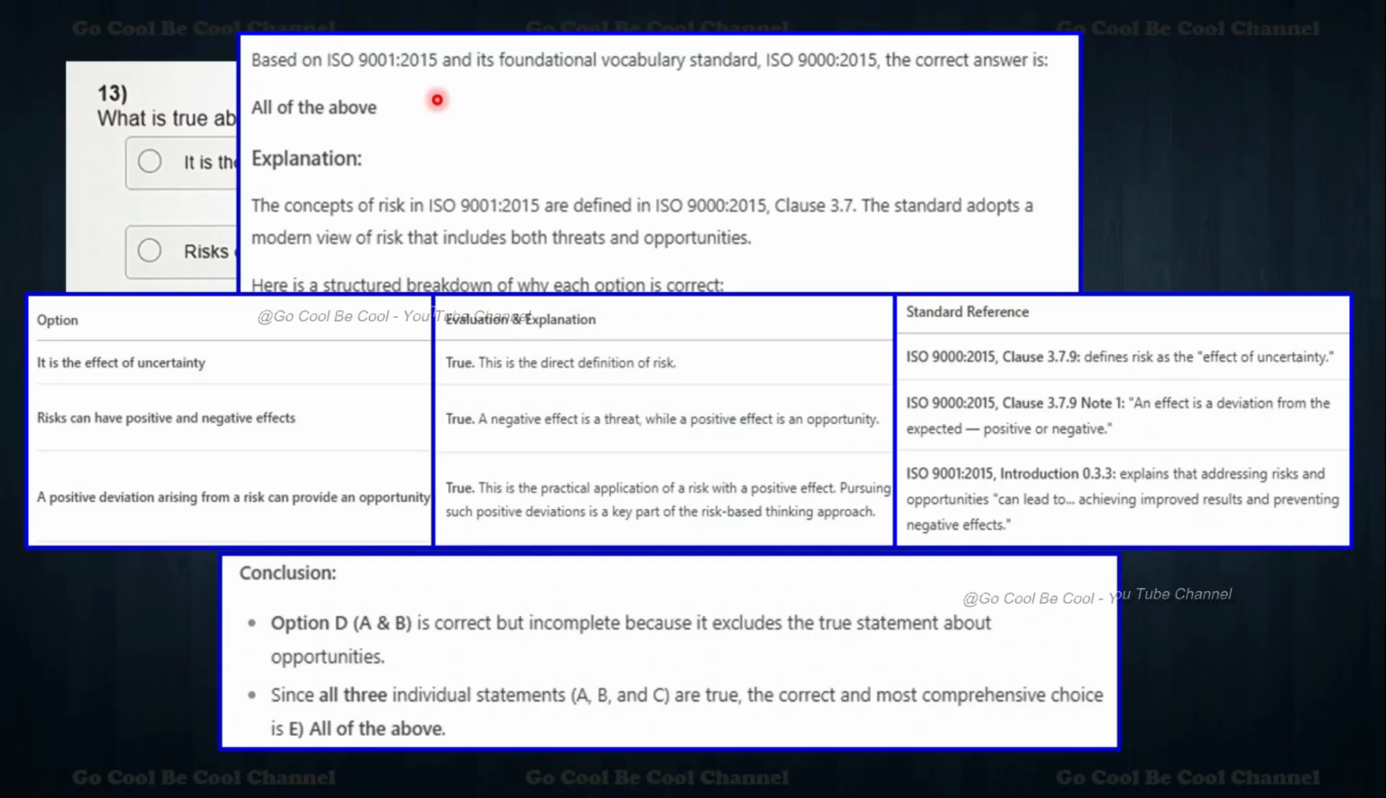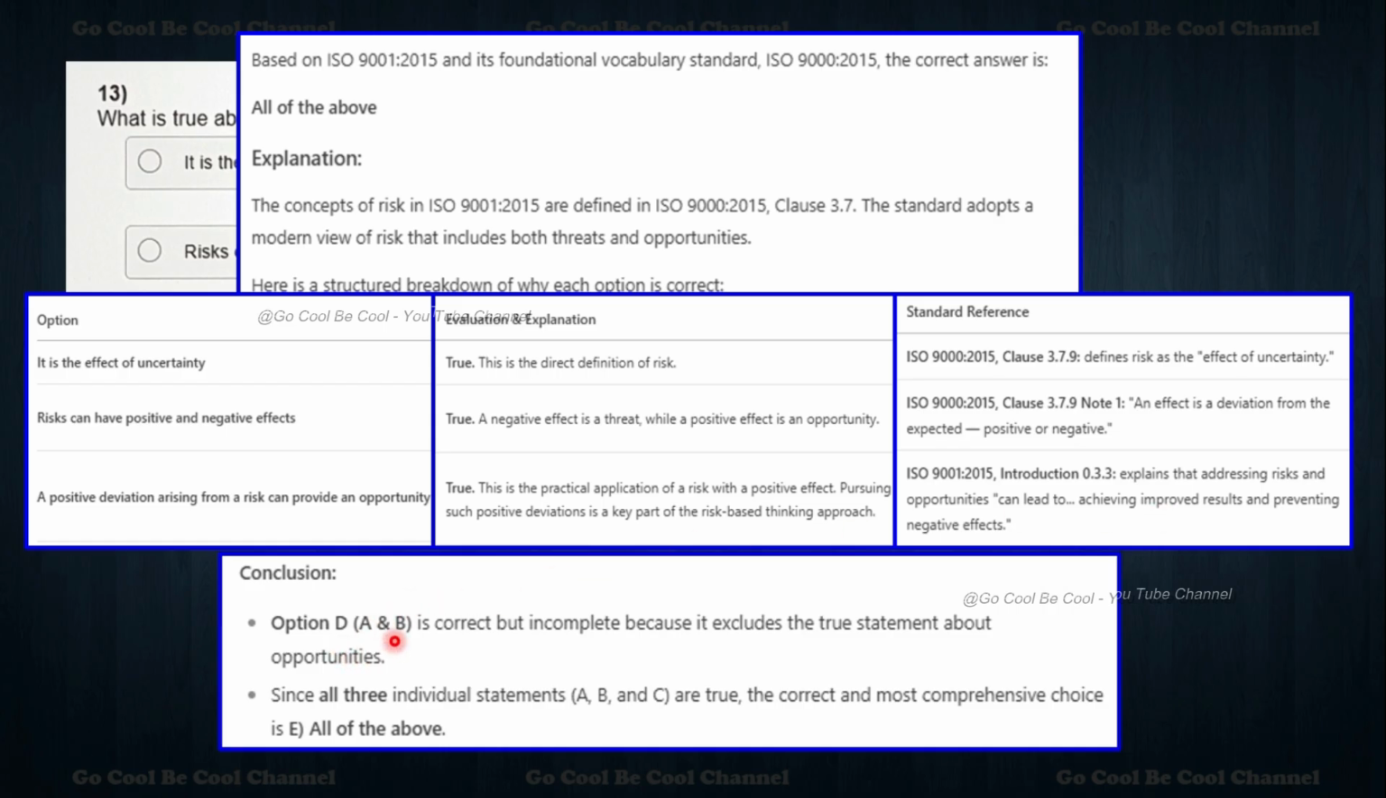Based on 9001:2015, the vocabulary standard, the concept of risk is defined in 9000 plus clause number 3.5. The standard takes the modern view of risk that includes both threats and opportunities. It is the effect of uncertainty. That is true, everything is true because this is the direct definition of risk. 3.7.9 defines risk as the effect of uncertainty. Note 1: an effect is a deviation from the expected, positive or negative. 9001:2015 clause 0.3 explains the addressing of them. So the conclusion is option D.